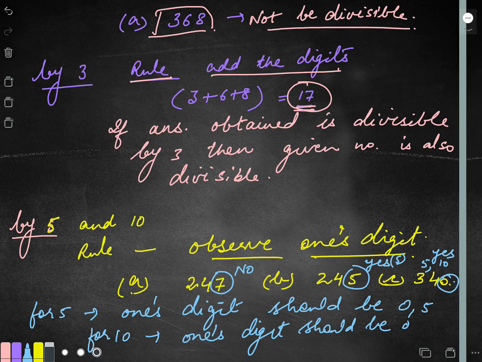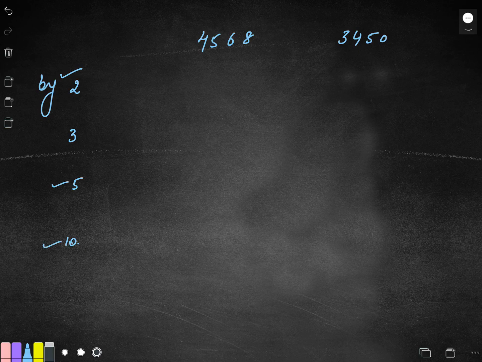I again explain to you in a very, very clear way. I take one big number. And I take 2 examples for you. Right. I want to know which numbers are divisible by 2, 3, 5 and 10. So, divisibility of 2, 5 and 10 is just observation. You remember observation?